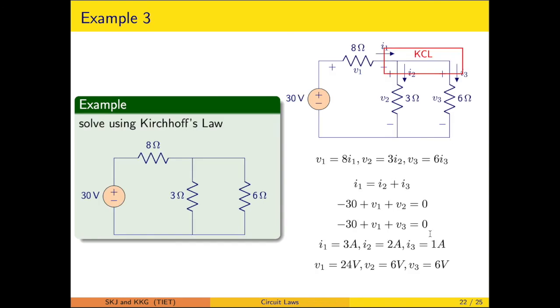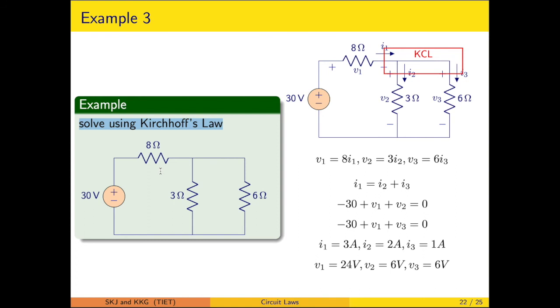This particular is also another example of Kirchhoff's law, where the supply voltage is there and there are 3 elements. We have to solve. So when the question arises like this, solve without specifying a variable, that means we have to solve for the voltage and currents for all circuit elements. So as per the procedure, you are assigning the currents I1, I2 and I3.